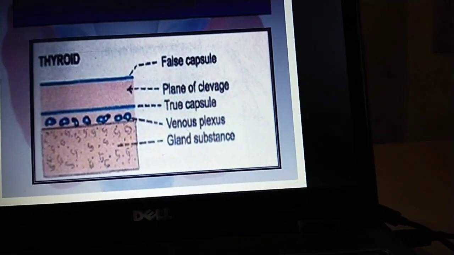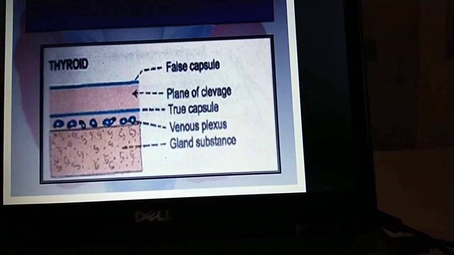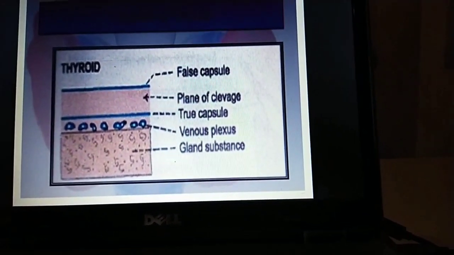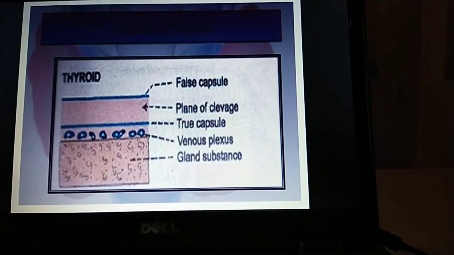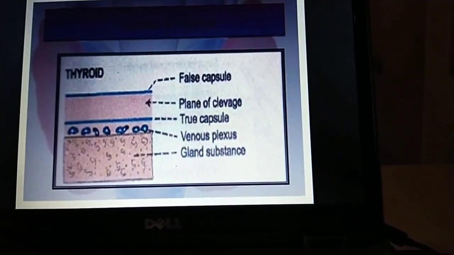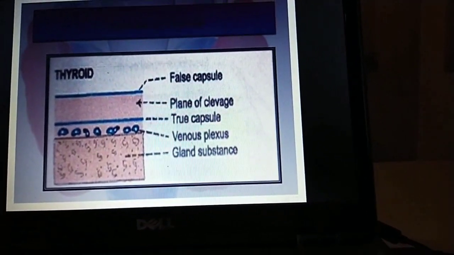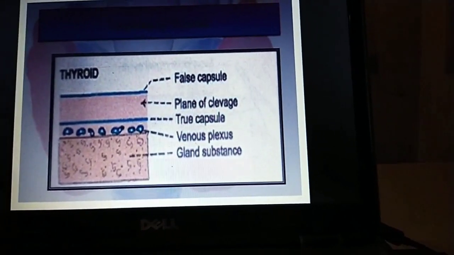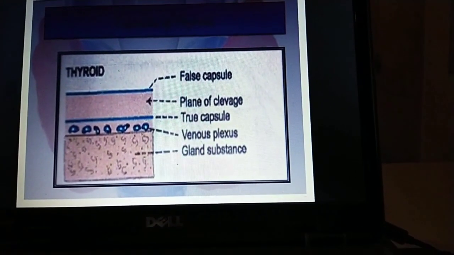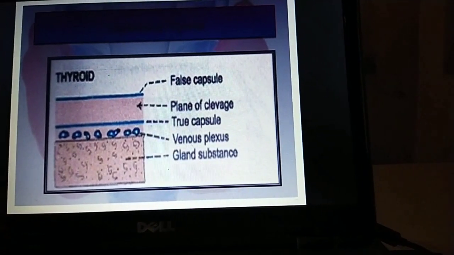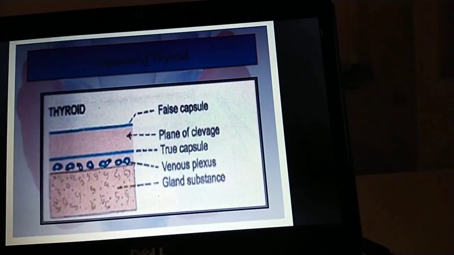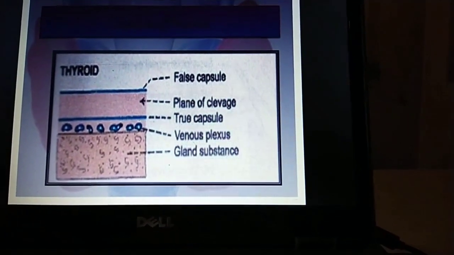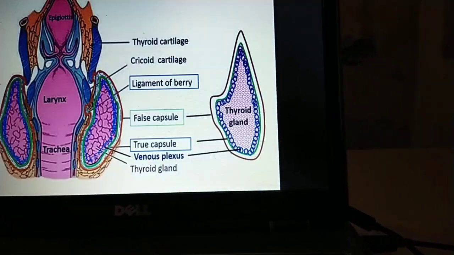Okay, here another important thing is that because of this false capsule, the movements of the thyroid gland happen during deglutition. There are mainly two things responsible for the movement of the thyroid gland: one is the false capsule, another one is the ligamentum of Berry. You can go for the next slide.